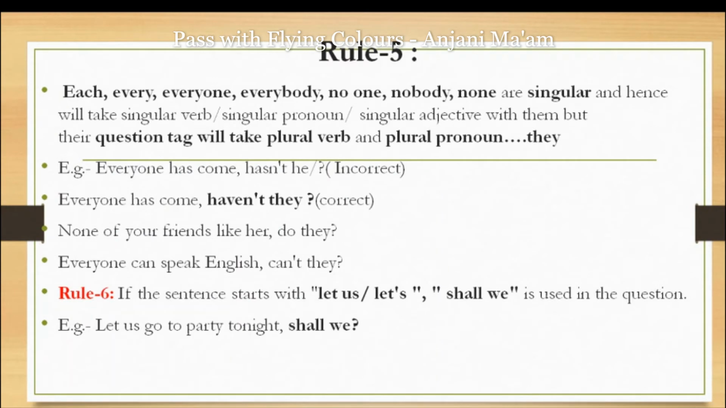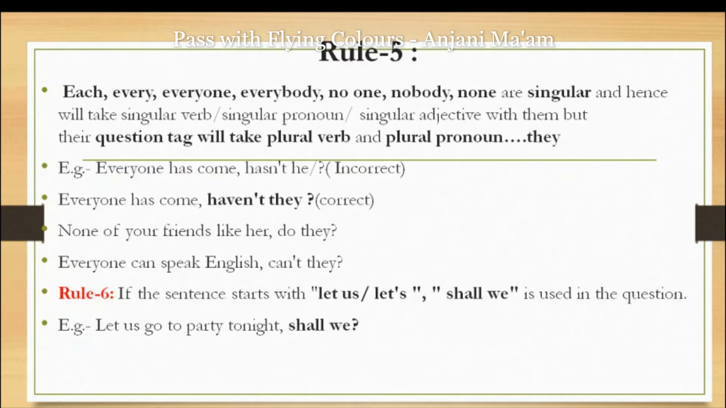Rule number 5. Each, every, everyone, everybody, no one, nobody, none, all are singular in this form and they will take a singular verb and a singular pronoun while making sentences. So this rule, students, belongs to subject verb agreement, and subject verb agreement is the basic part of any grammar. So in the next video I will upload the rules related to subject verb agreement.